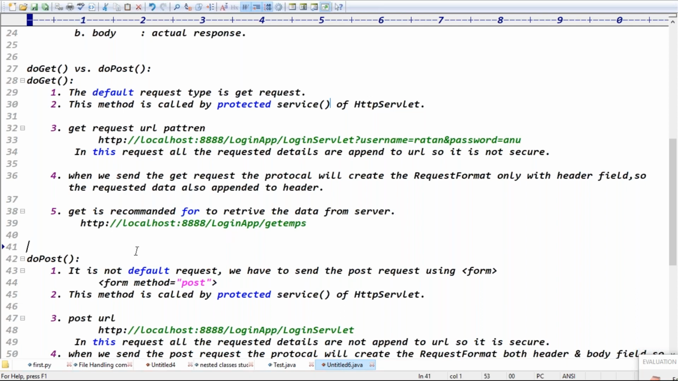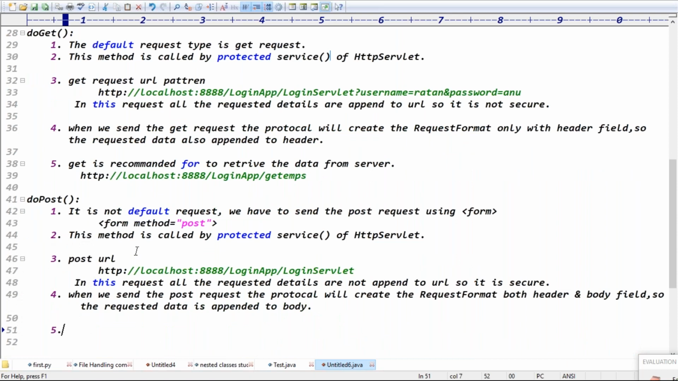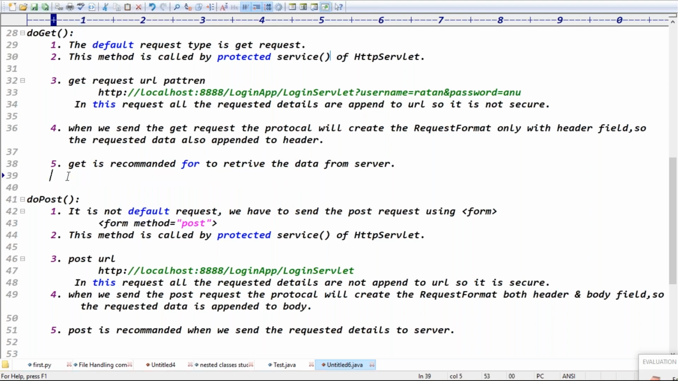What about post, guys? Post is recommended when you send the request to the server, right? Exactly. Fifth point is, guys, post is recommended when we send the request details to the server, because request details definitely require the body part, right? Exactly, guys. Is it clear now?